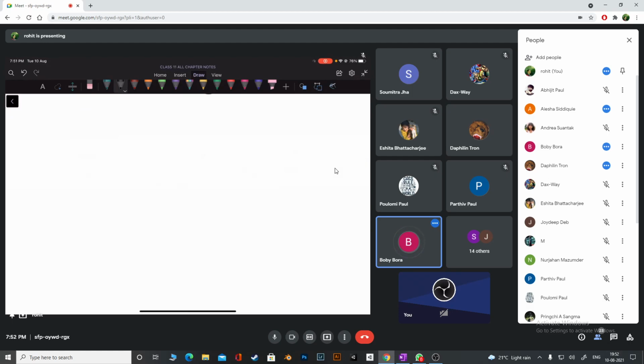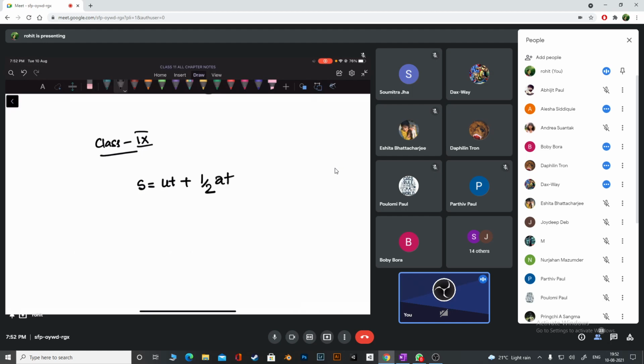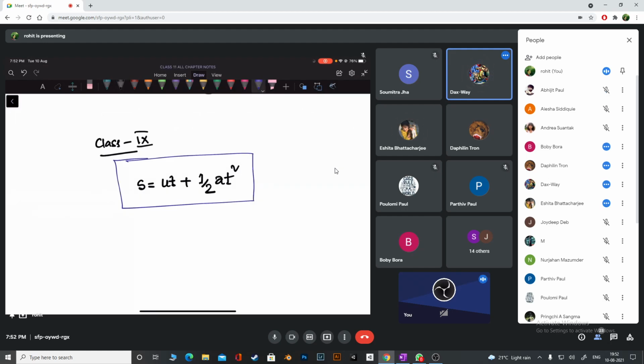Please check this one. In class 9, I do not know how much you still remember. You must have forgotten. I'm going to bring one formula. There's a formula which looks like this: S is equal to ut plus half at square. All of you must have seen it surely.